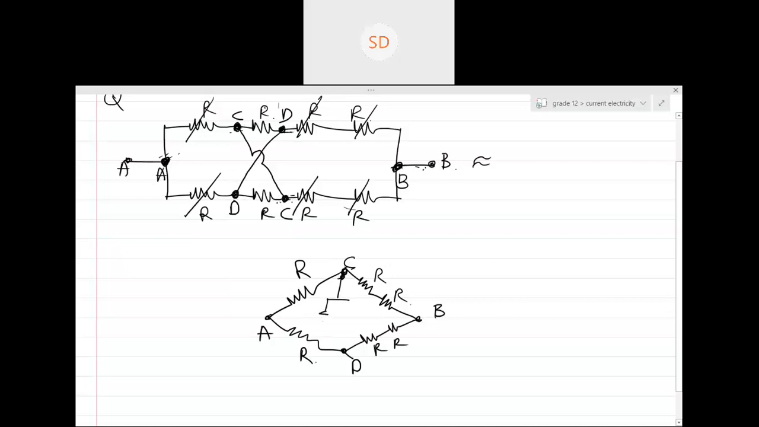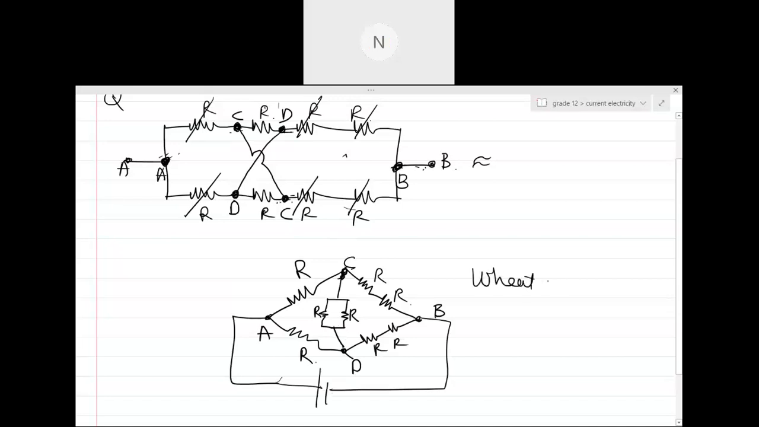In parallel. Whenever two or more resistors are connected in between two things, they are in parallel. So this circuit becomes this. And sir, is this circuit easy? Yes, this is very easy.